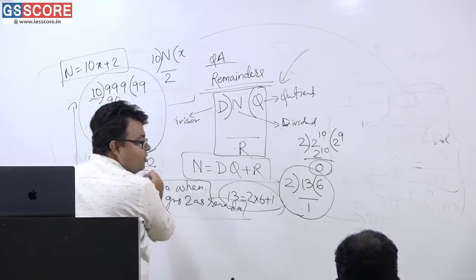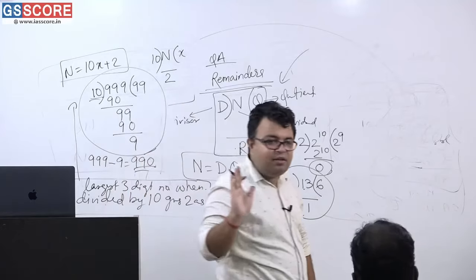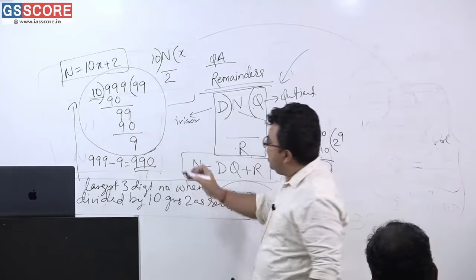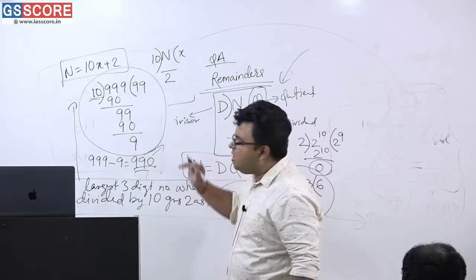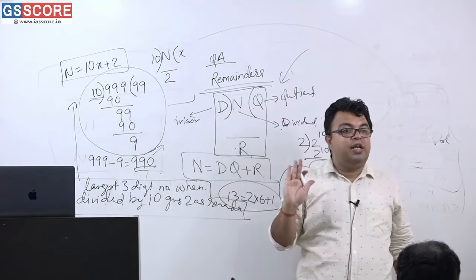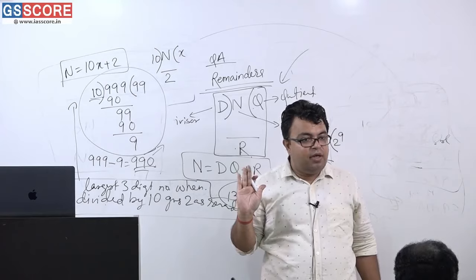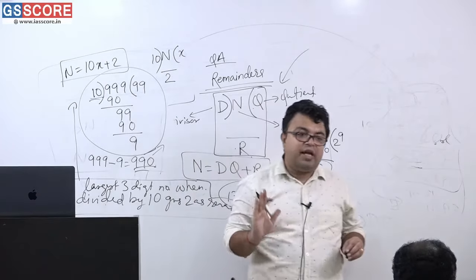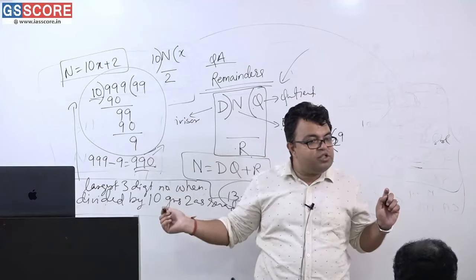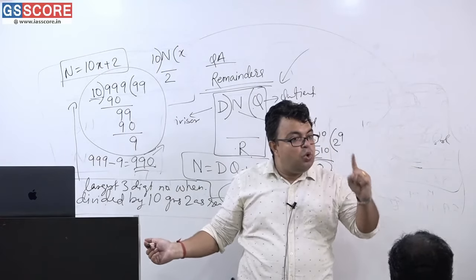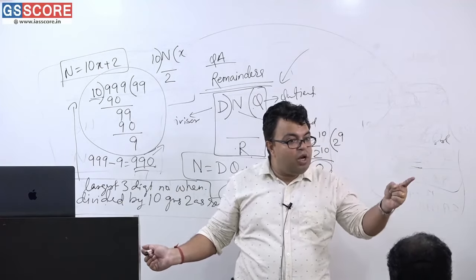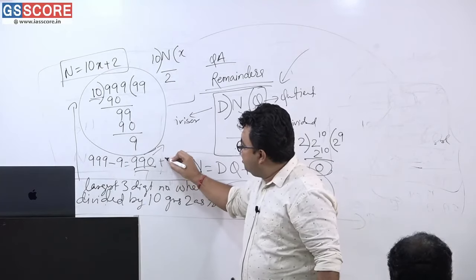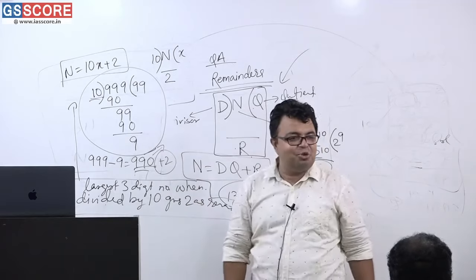Am I correct or not? Are you all seeing it? Are you all understanding it or not? Very simple. So 990 is such a number which is completely divisible by 10. And 990 is the largest 3-digit possible number that is divisible by 10. But what is the question saying? It has to seek a remainder of 2 also along with this. So if it has to seek a remainder of 2, then just do a simple plus 2.